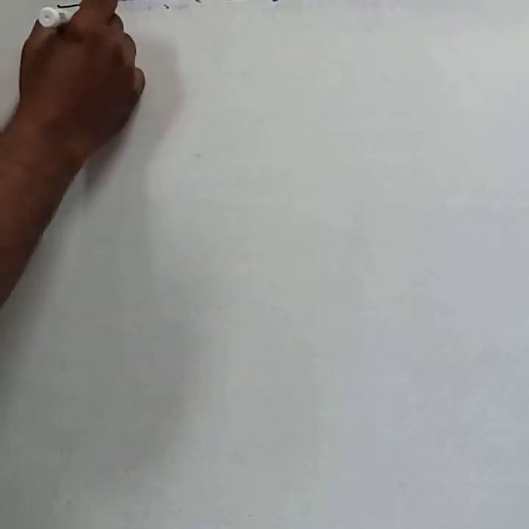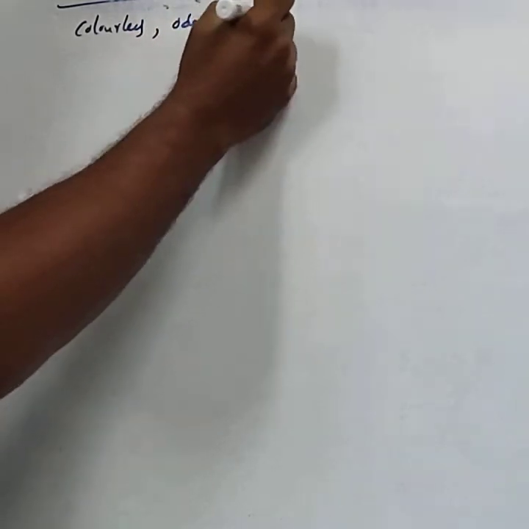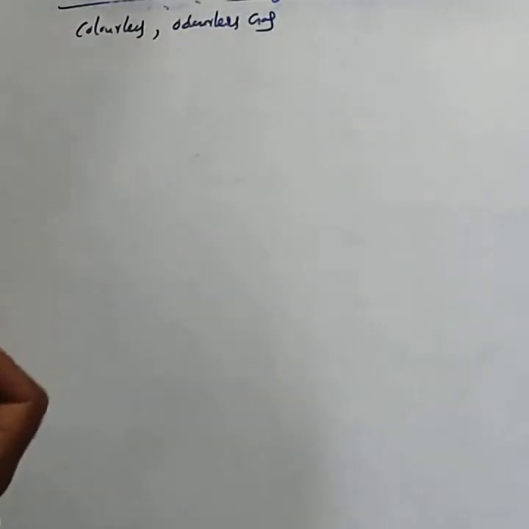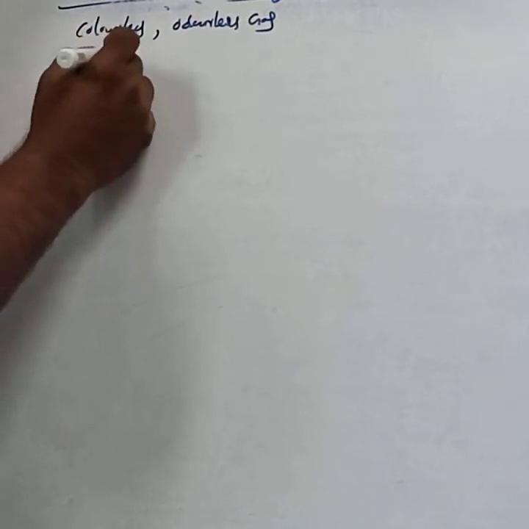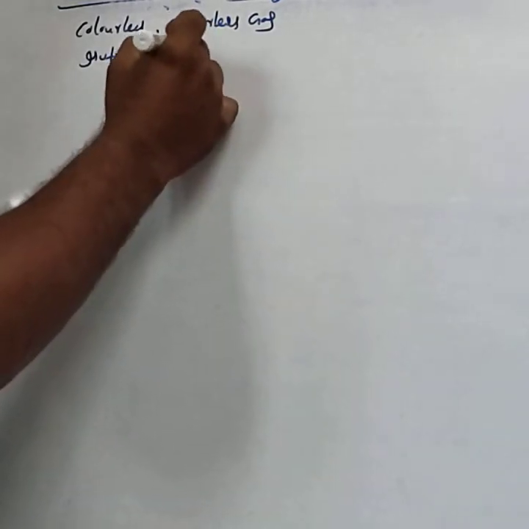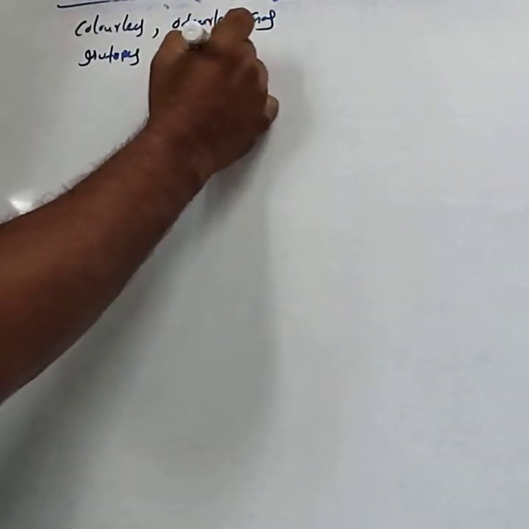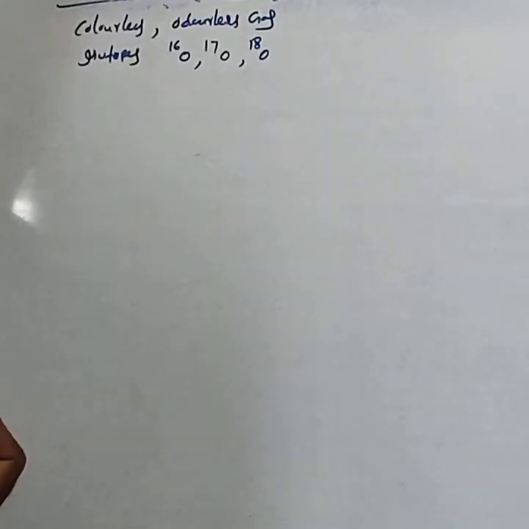In physical properties, dioxygen is a colorless and odorless gas. Dioxygen does not possess any color or smell. It has 3 stable isotopes, like O16, O17 and O18.